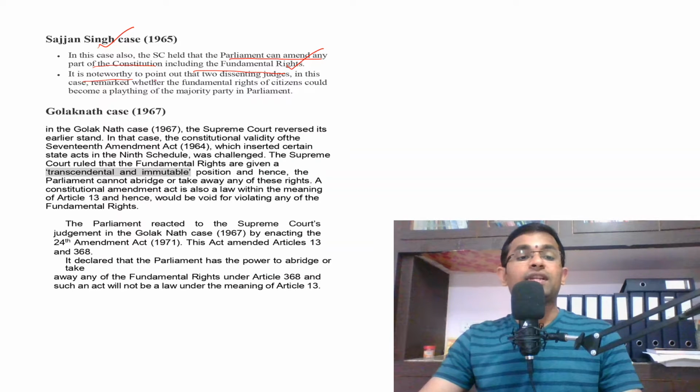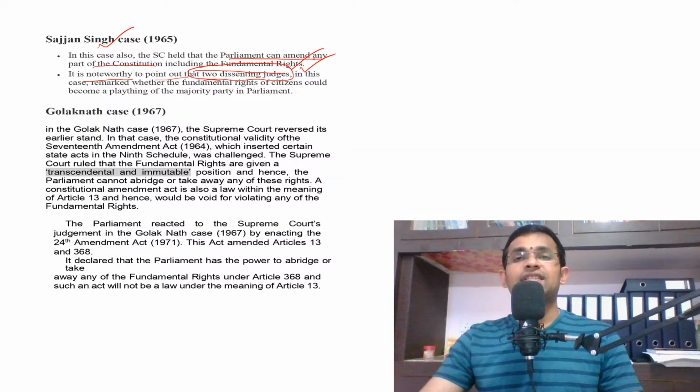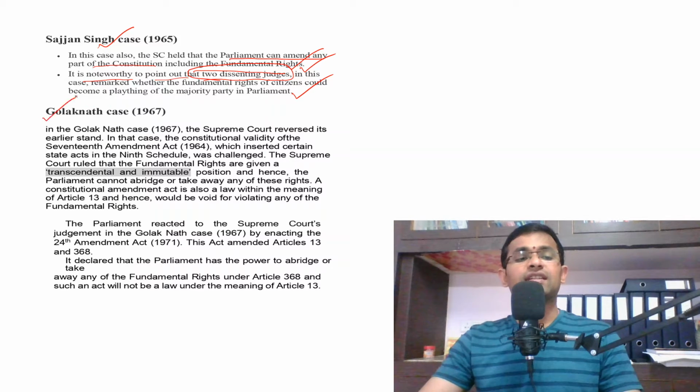And it is noteworthy to point out that two dissenting judges, that means in this judgment, in a bench of judges, two judges had given their dissent against the judgment. That means they said that fundamental rights cannot be amended by the Parliament. Right. However, the majority of the judges in this case held that Parliament can amend the fundamental rights. Okay. Now the next case in the process of evolution of basic structure is the Golaknath case.